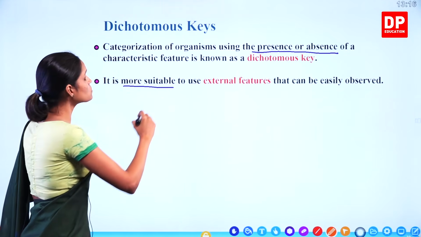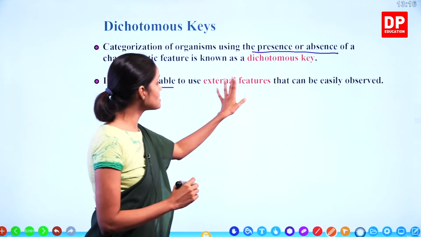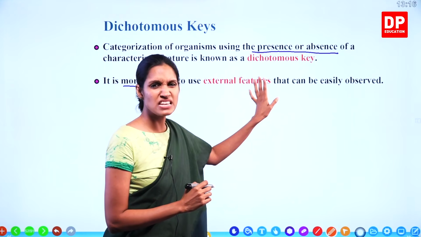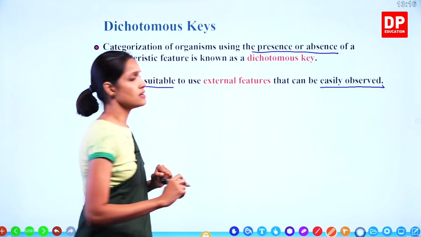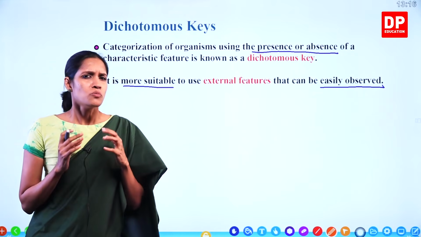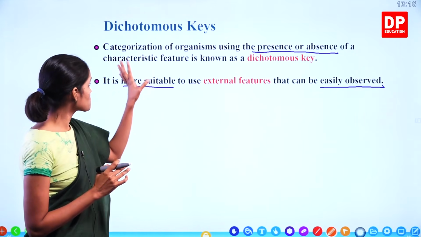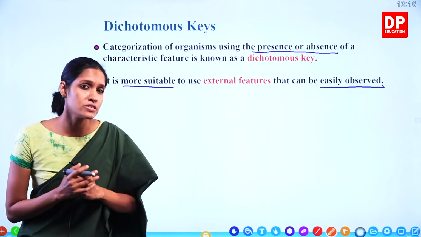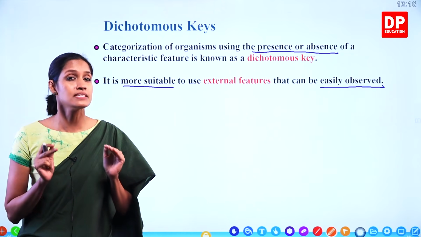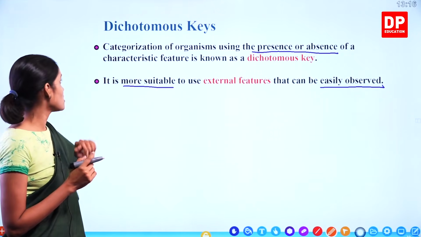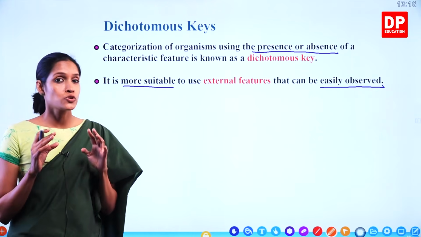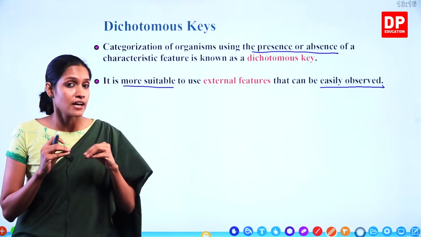It is more suitable to use external features that can be easily observed. Remember, children, most of the children, when it comes to these dichotomous keys, they don't get this right. They always make mistakes. Today, you all have to learn carefully.